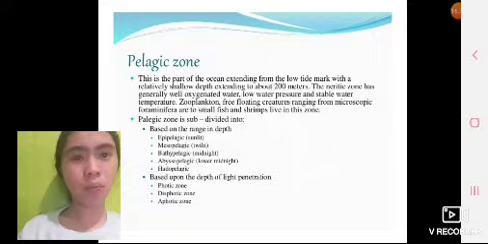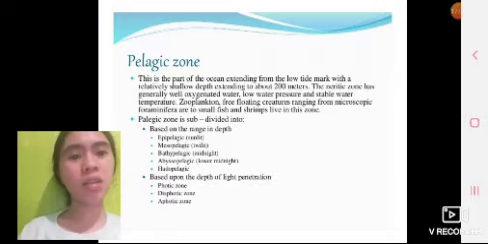The neritic zone is the part of the ocean extending from the low tide mark with a relatively shallow depth extending to about 200 meters. The neritic zone has generally well oxygenated water, low water pressure, and stable water temperature. Zooplankton, free-floating creatures ranging from microscopic foraminifera to small fish and shrimp, live in this zone. The pelagic zone is subdivided based on range and depth.